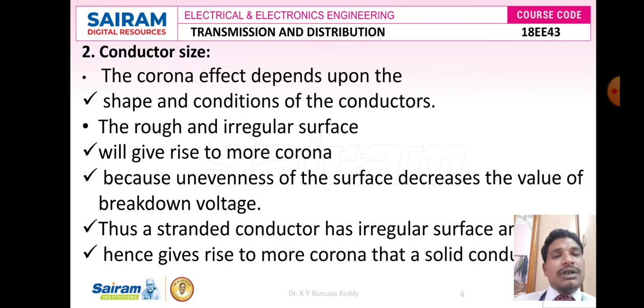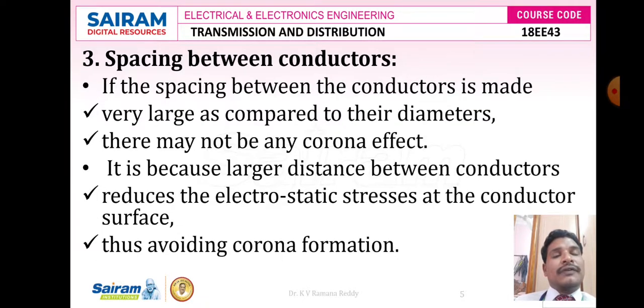Suppose we take a smooth surface area of the conductor, during that interval the effect of corona is somewhat less compared to an irregular surface area. Therefore, whenever we maintain a bigger cross section area of the conductor, definitely the effect of corona is less. Otherwise, the effect of corona is higher. So conductor size is also one of the important factors affecting corona. Then one more factor is called spacing between the conductors.